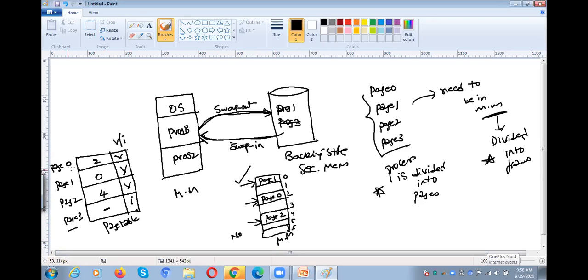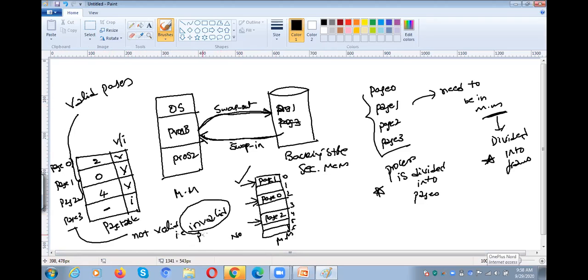In this example, page 0, page 1, page 2 are valid pages, and page 3 is invalid, because it is not available in the main memory frame.